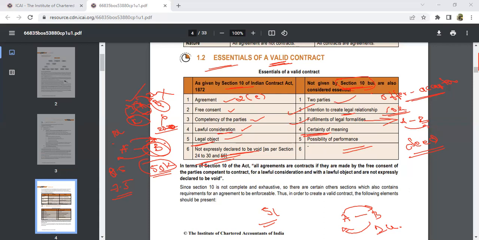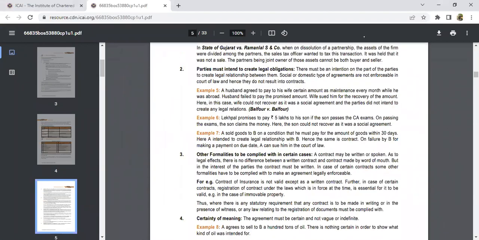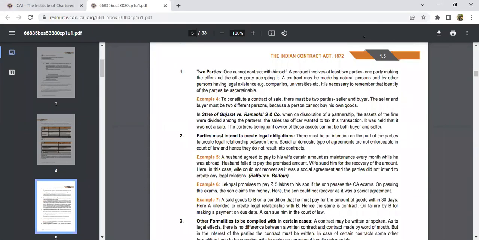So now I'll go further. Here you have one line according to section 10: all agreements are... I already told you this line, so I won't touch the same thing again. Whatever I said, the same is here. We'll just go through this one time, and here we will have certain case studies, and that's important.